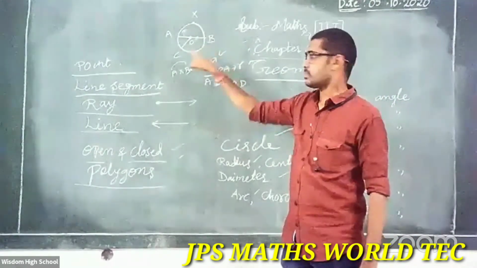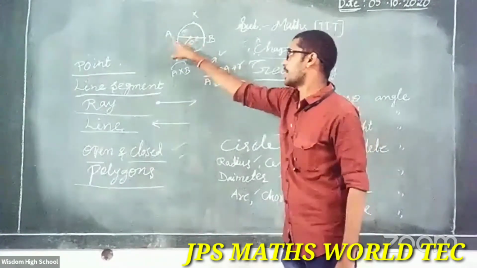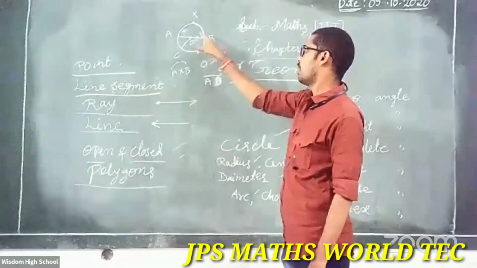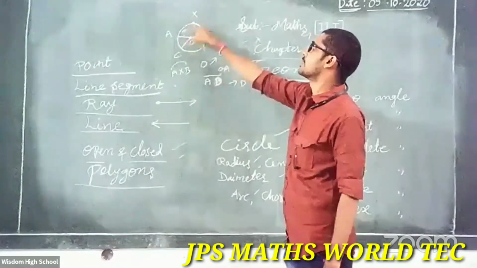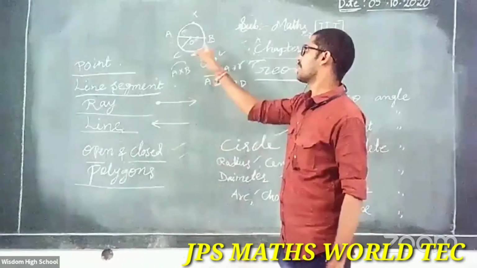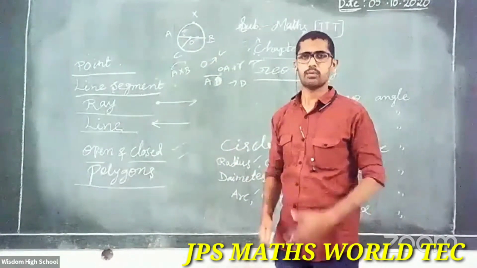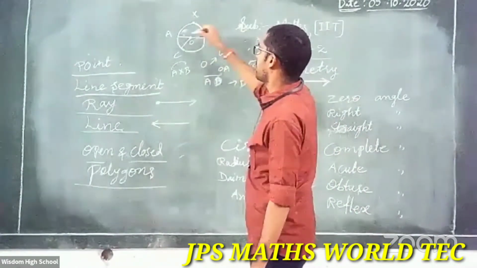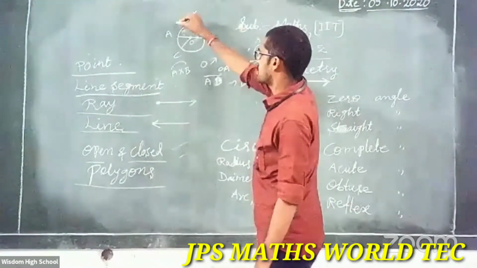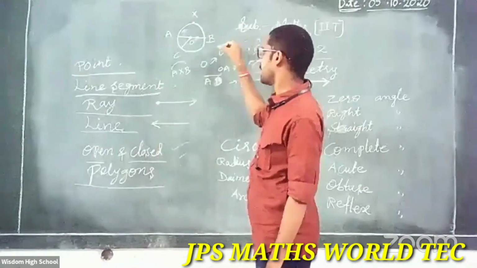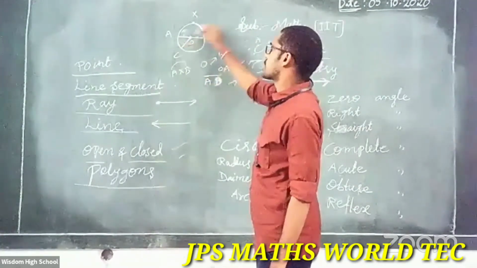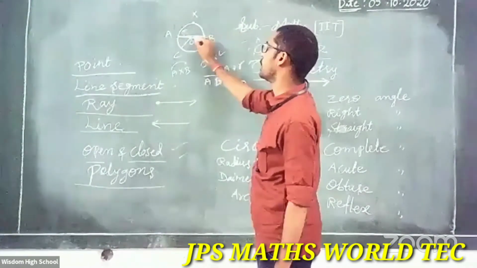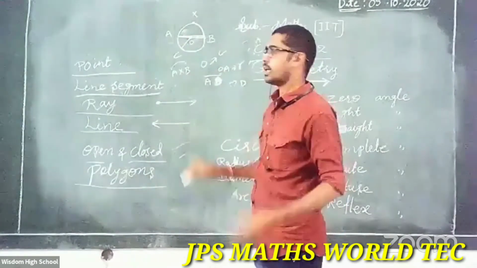Once again: center, radius. Here also radius. This total is the diameter. This is a chord, and this is an arc. How many radii? Unlimited, many. Diameter also many, and chords many. So the longest chord only we call the diameter.